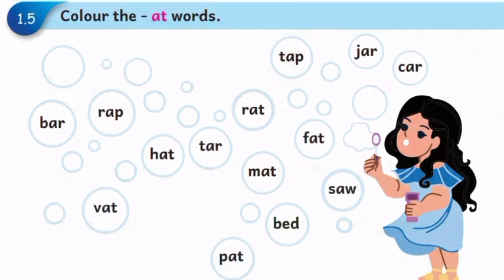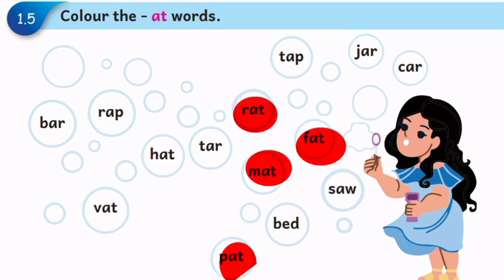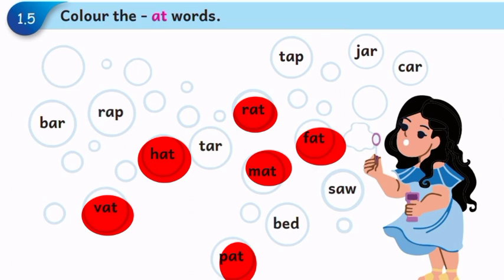Color the AT words. The word ending in AT, you color that word. Rat, fat, mat, pat, bat, hat.